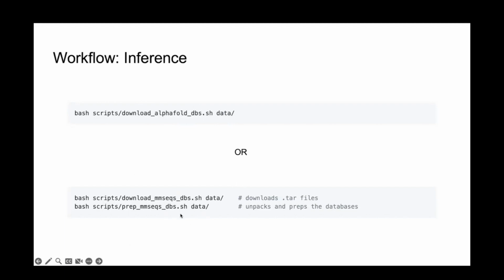MMseqs is of course much faster and doesn't really have a noticeable downside compared to the original MSA computation procedure. But we include this for completeness' sake, since this is what AlphaFold 2 did, and we want to make that option available to ensure that the reproduction is as close as possible.